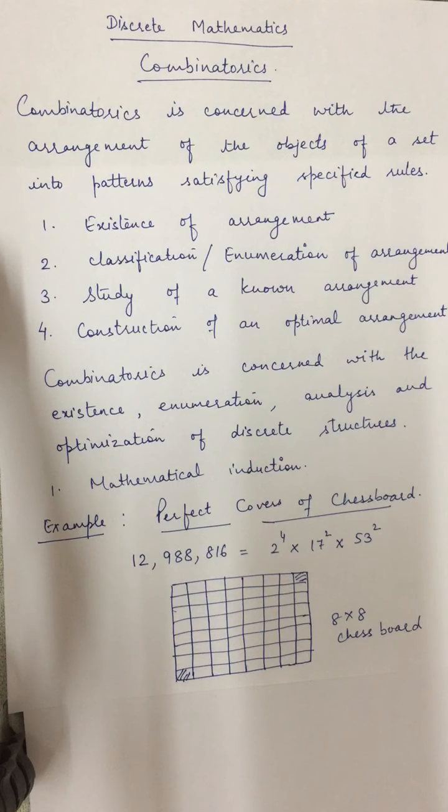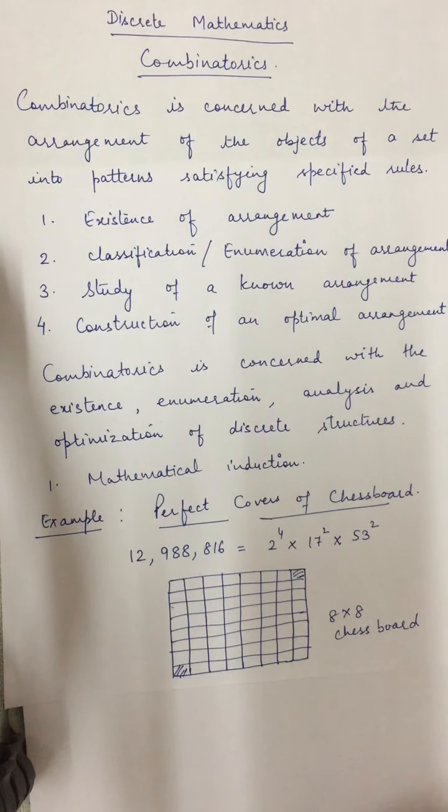That means if the number of black and white squares are equal, then a perfect cover will exist. But sometimes the number of white and black squares is equal, but again no such arrangement is possible. So let us take that type of example.